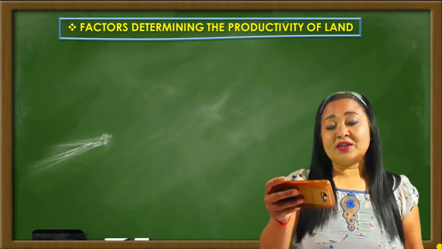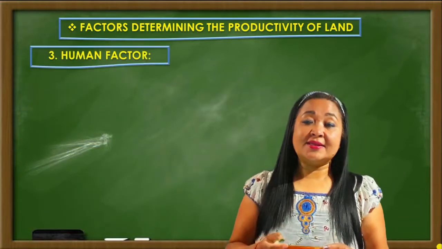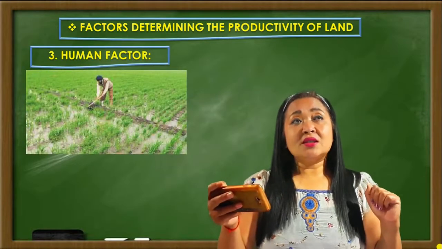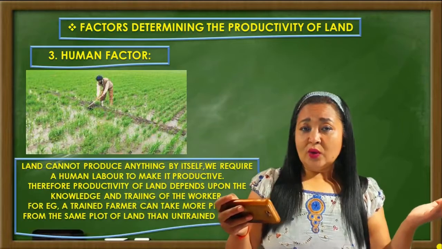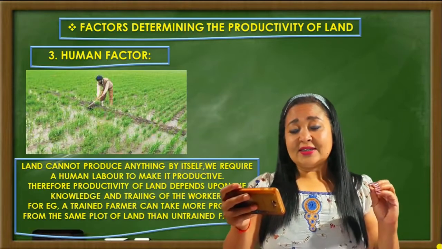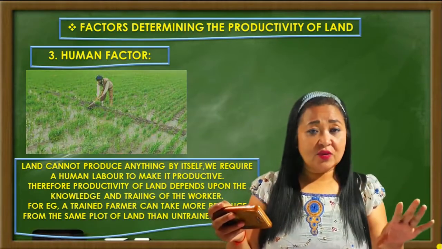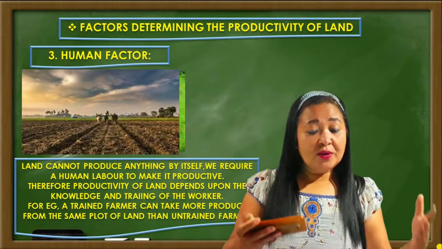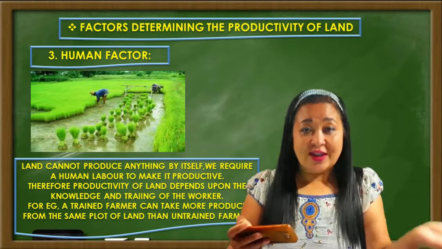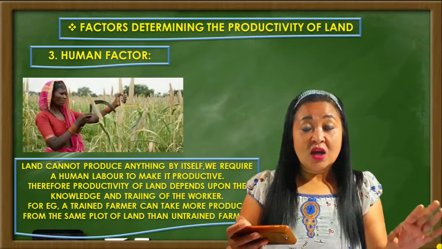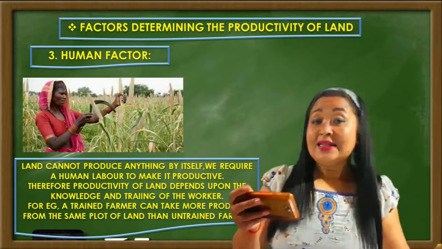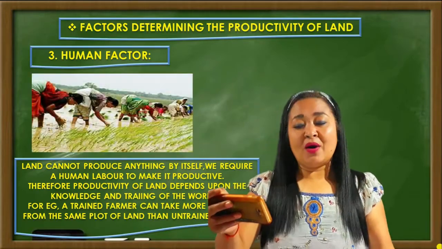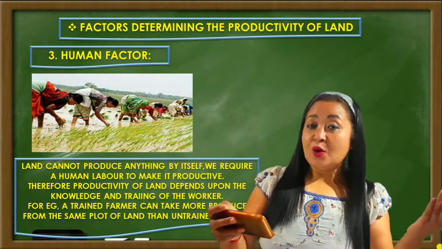Right. The next point is human factor. Yes, human factor. Now, what does this mean? See, as I said last time also, one of the characteristics of land is that land cannot produce anything by itself, isn't it? So the human factor has to be active on the land to make it productive, isn't it? So land cannot produce anything on its own. So we require human labor to make it productive.